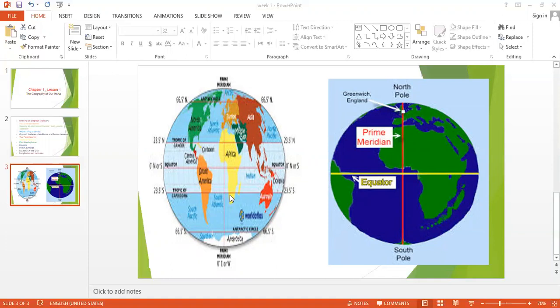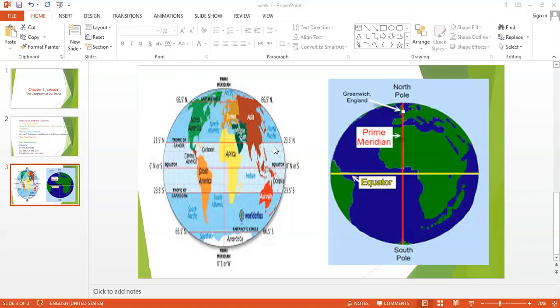For the oceans, we have here four oceans. The Atlantic Ocean, all of this that I'm pointing to now is the Atlantic Ocean. Here is the Pacific Ocean. Because the sphere is round, the Pacific Ocean goes around the globe till it reaches here.